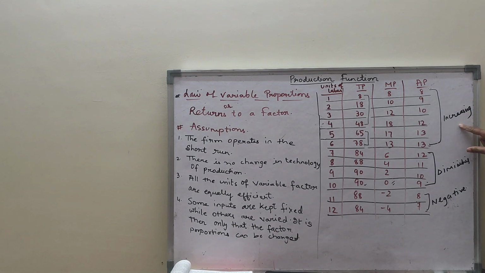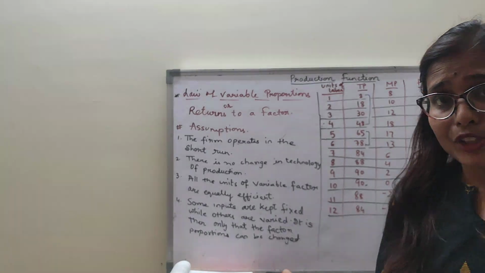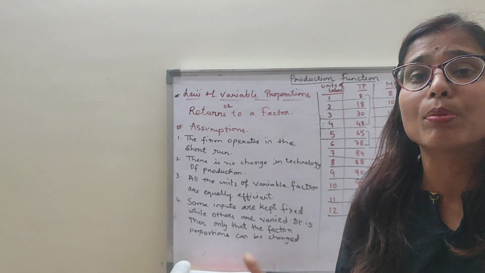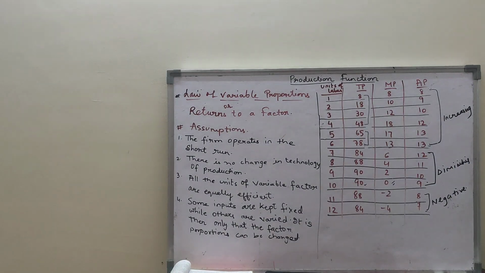Clear? So we all know that till the time average product rises, the firm earns profit, because an increase in average product indicates increasing profit. Clear children? So till the time AP rises, till 6th unit, it is the stage of increasing returns. The company earns profit. The first stage is the increasing return and will operate till the time AP rises, becomes maximum and stops rising, which is up to the 6th unit.